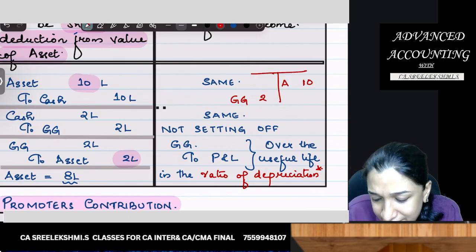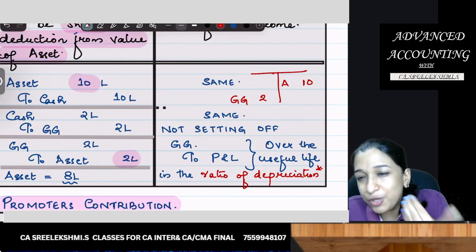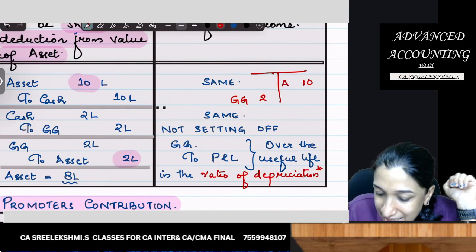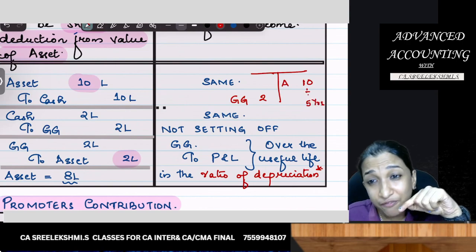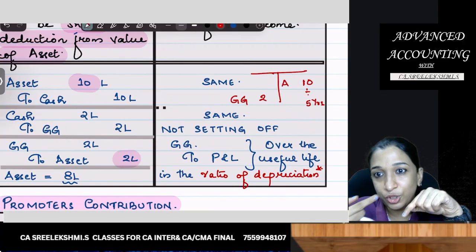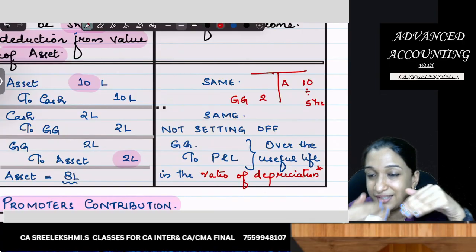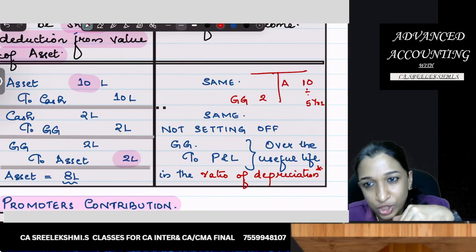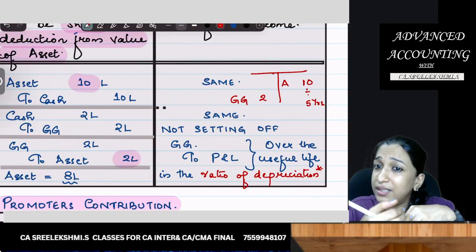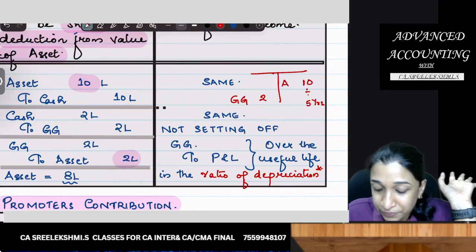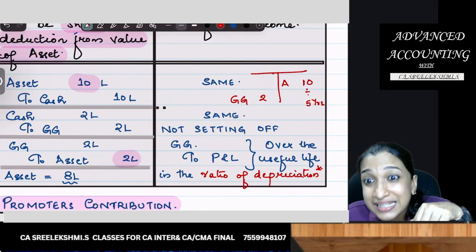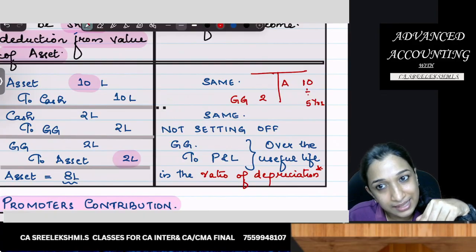And this asset, say for example, useful life is 5 years. Asset will be depreciated over 5 years. Every year you will pass the entry P&L to asset, that is depreciation to asset, for 5 years. So P&L will be debited.